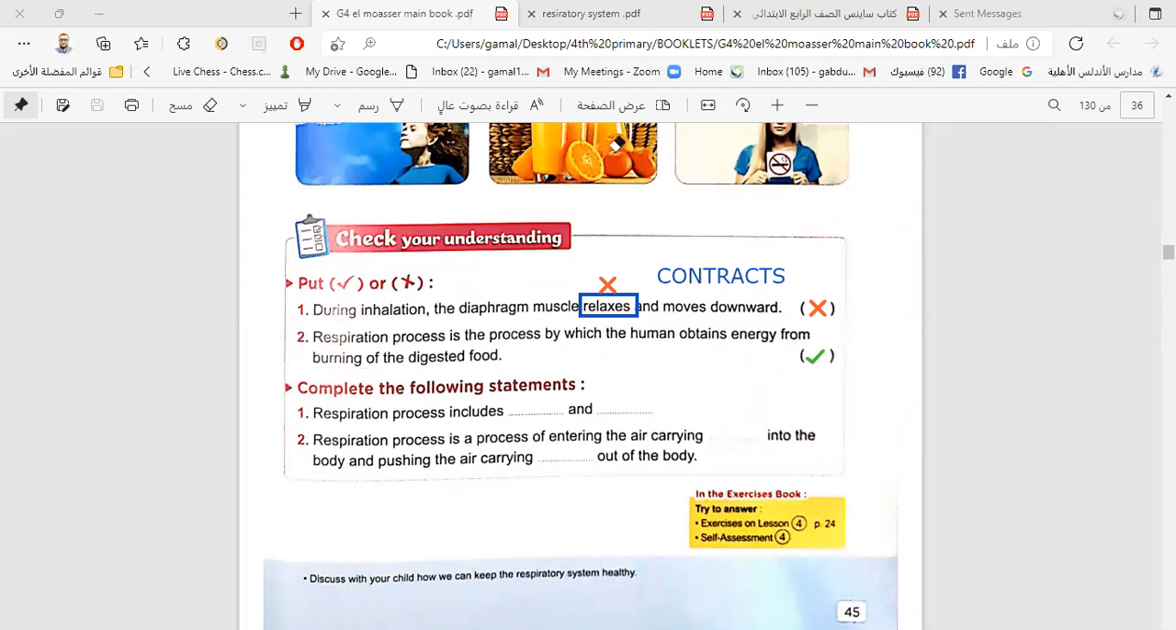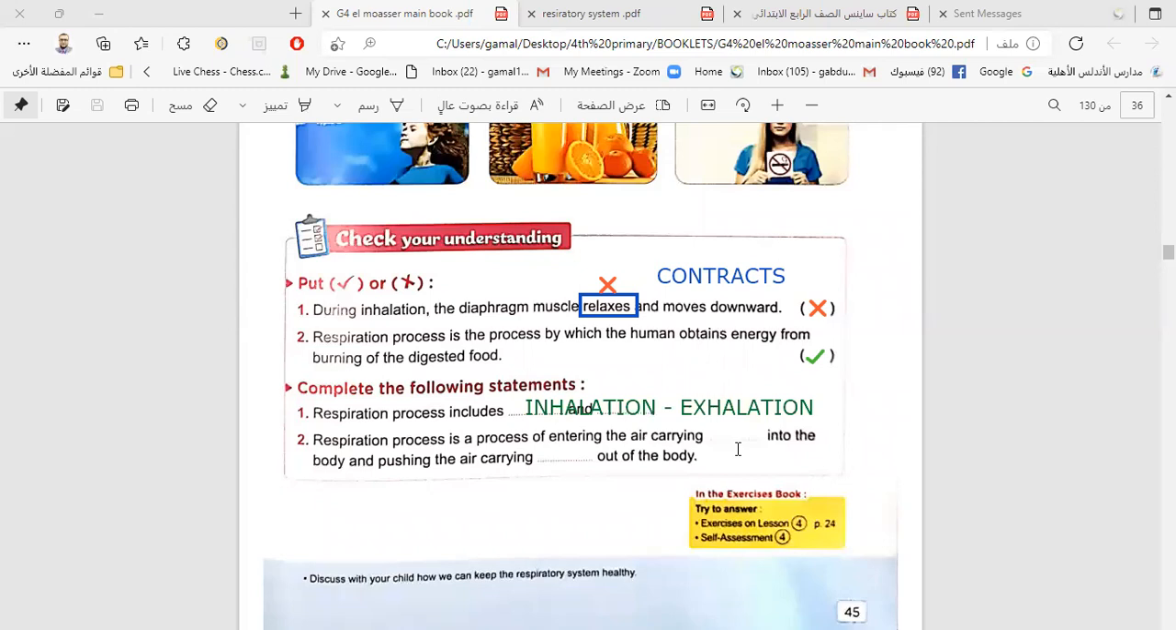Complete the following. Respiration process includes space and space. What's your answer? I hear somebody tell me about the two processes. Very good. Inhalation and exhalation. Very good, my son. This is the correct answer: inhalation and exhalation. Very good.